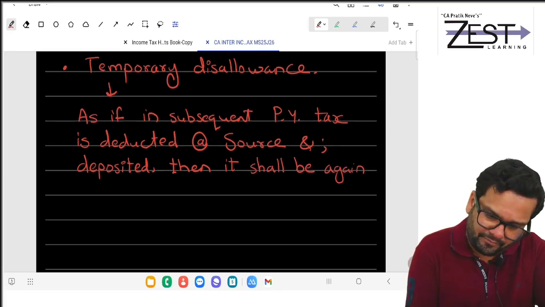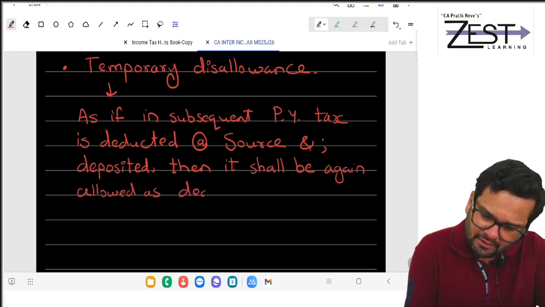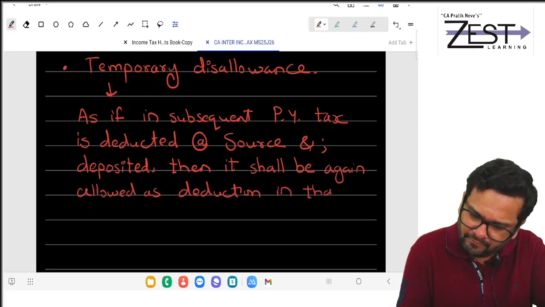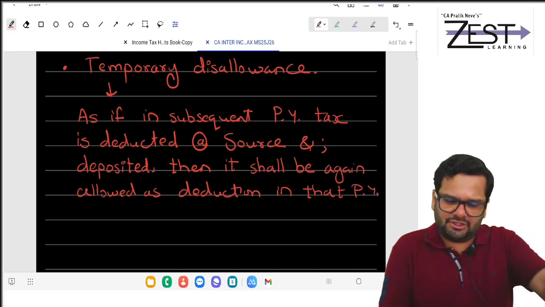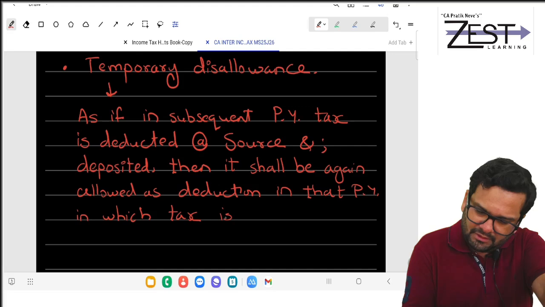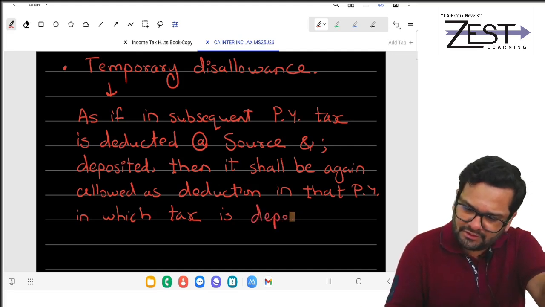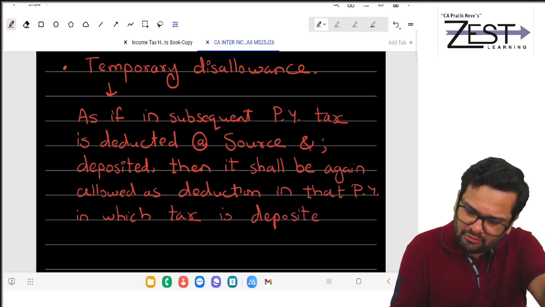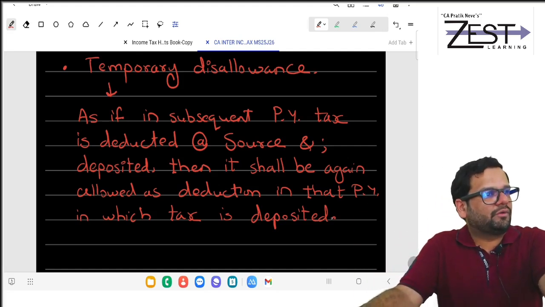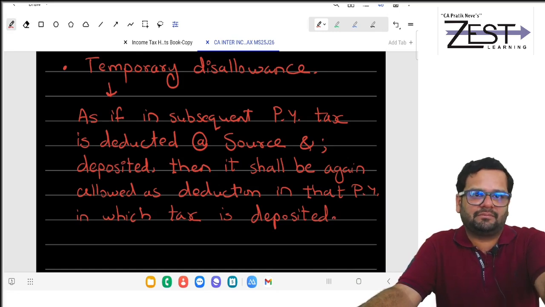Then it shall be again, what? Allowed as deduction in that PY in which taxes are deposited. Complete this first. Tell me once, then I will tell you practically with numbers what will happen in each case. What exactly I am trying to say.